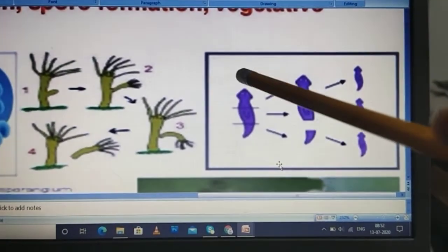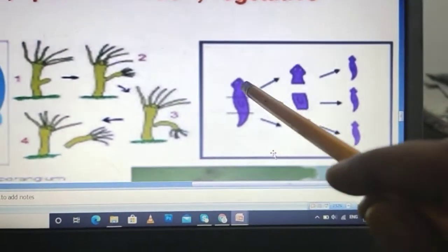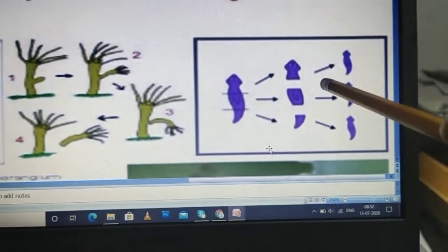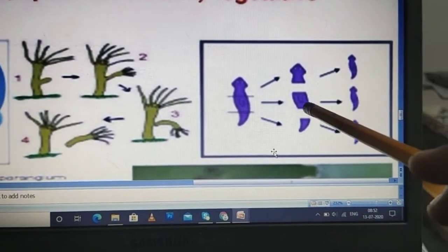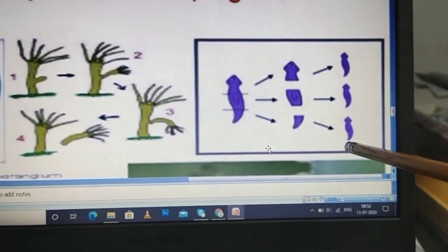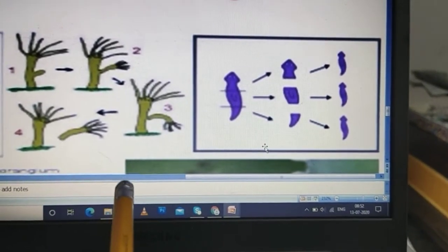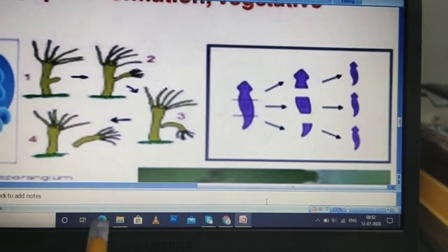See, this is a planaria. The body gets cut into fragments, and each fragment develops into a new individual. This is an example of fragmentation and regeneration. Hope you have understood.